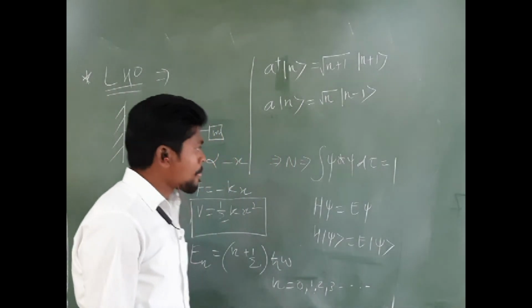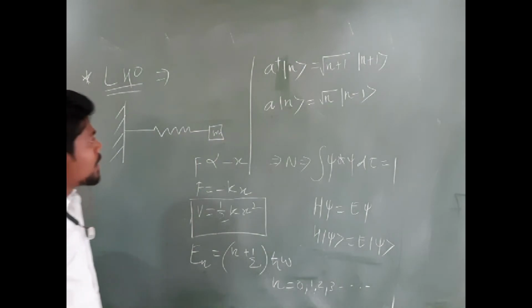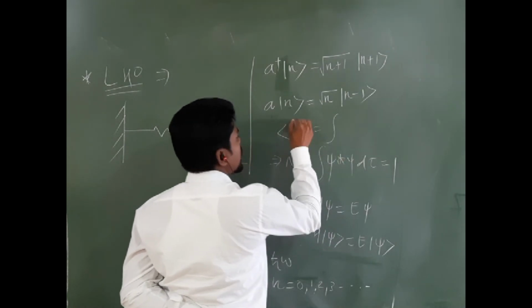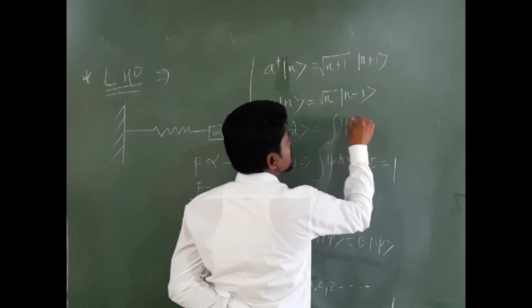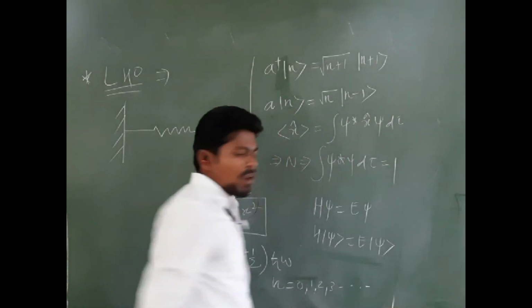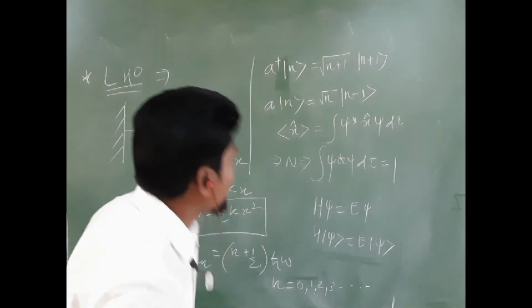Okay. Then suppose the expectation value of x is equal to the integration of psi star x psi d tau. This is the formula for finding the expectation value.